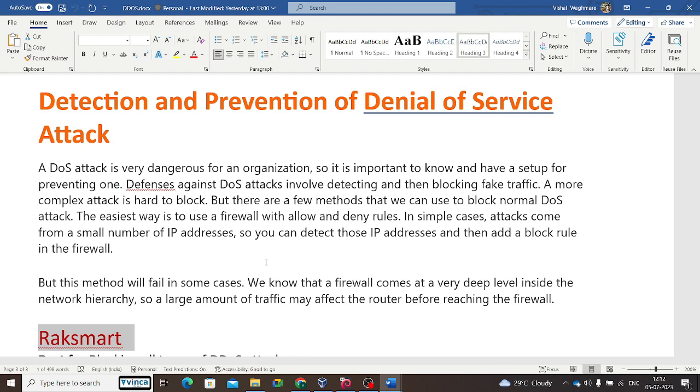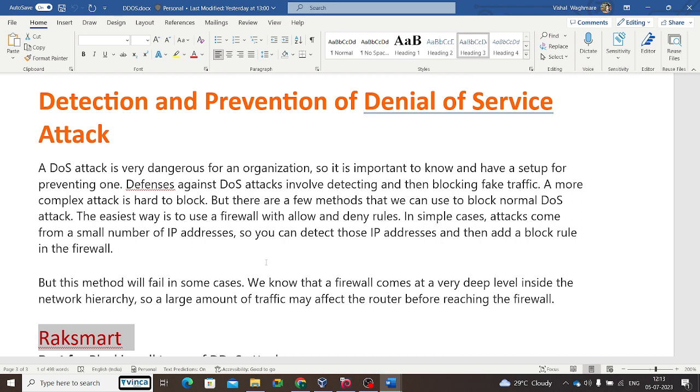More complex attacks are actually hard to block, but there are a few methods that we can use to block a normal DoS attack. The easiest way is to use a firewall with allow and deny rules. A firewall uses packet filtering, right? It allows or denies the traffic. In a simple case, attackers come from a small number of IP addresses. Suppose my IP address is 192.168.1.2 and I am attacking google.com. Google understands that this IP address is trying to attack. Then Google will block my IP address easily.